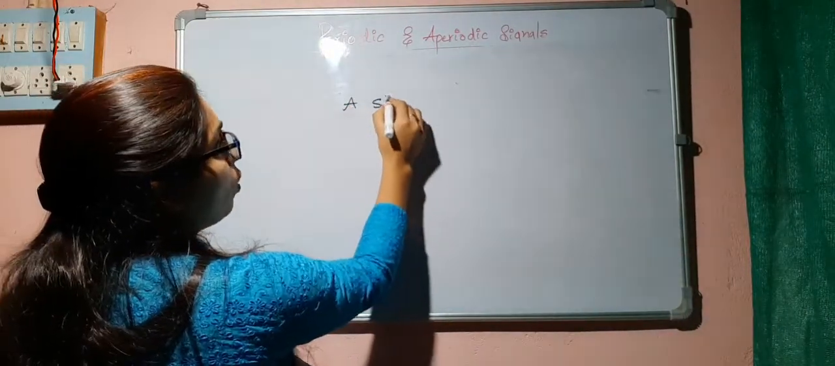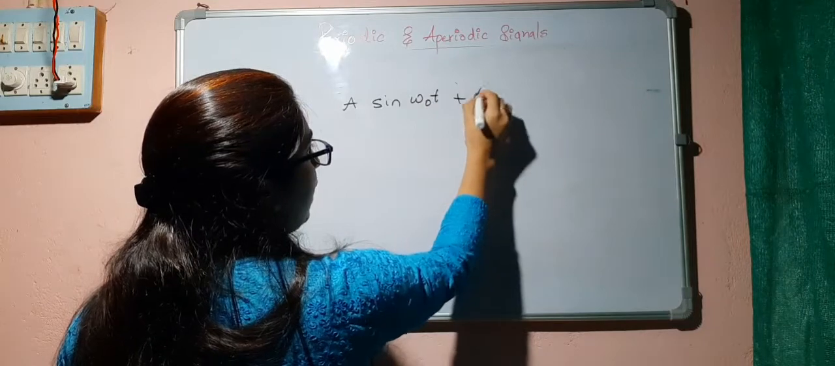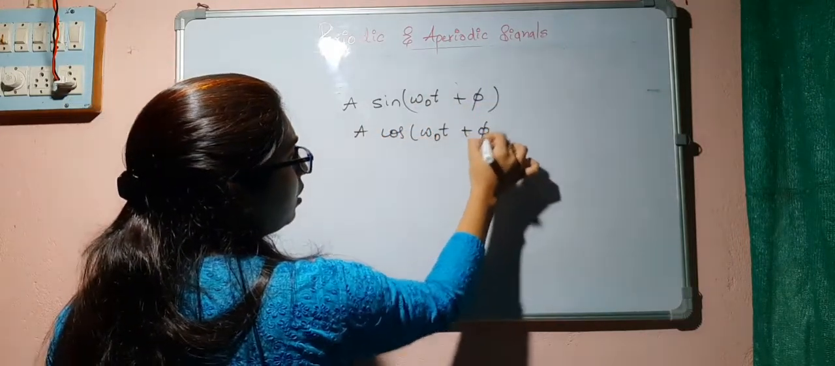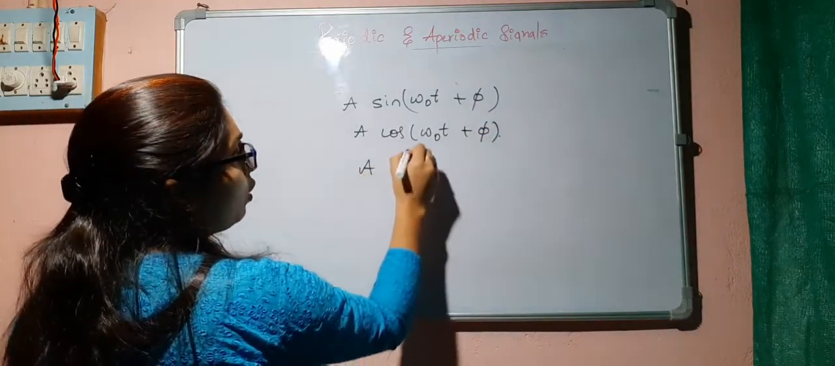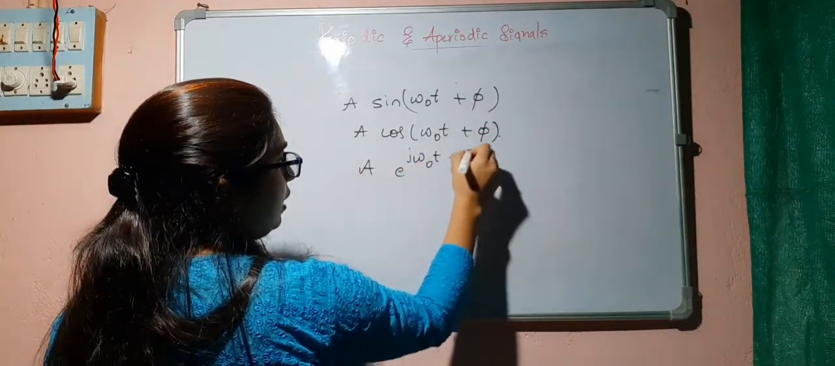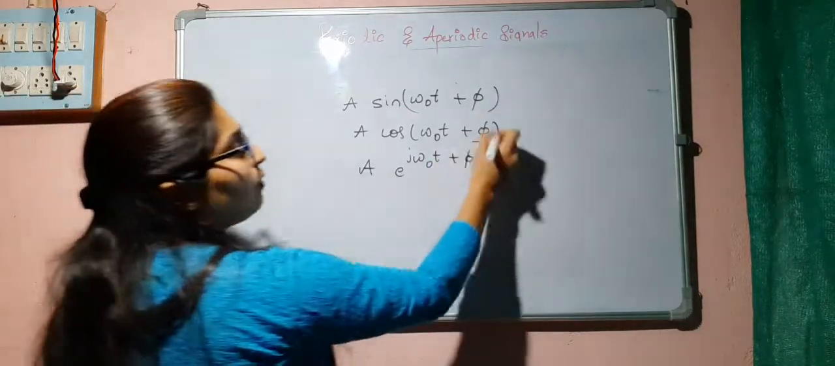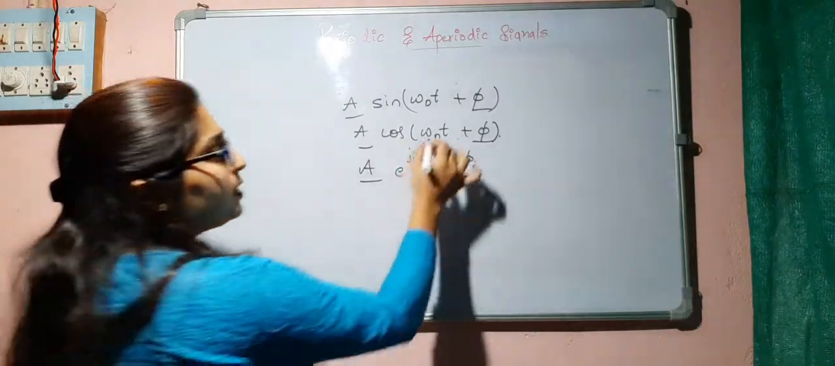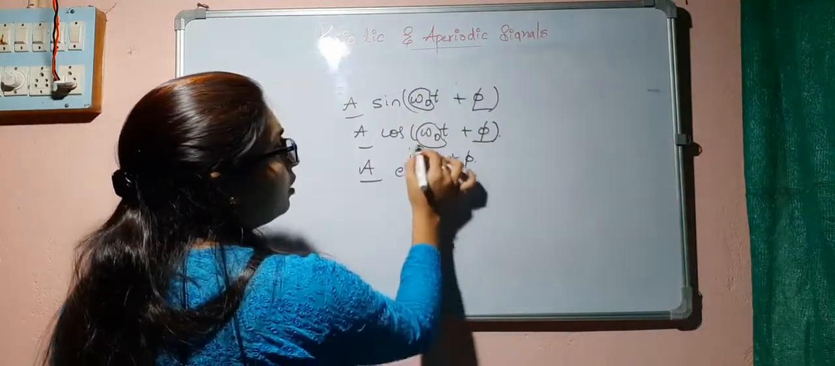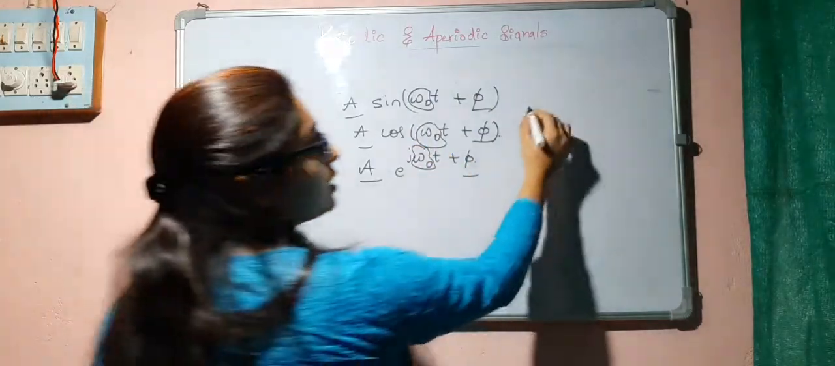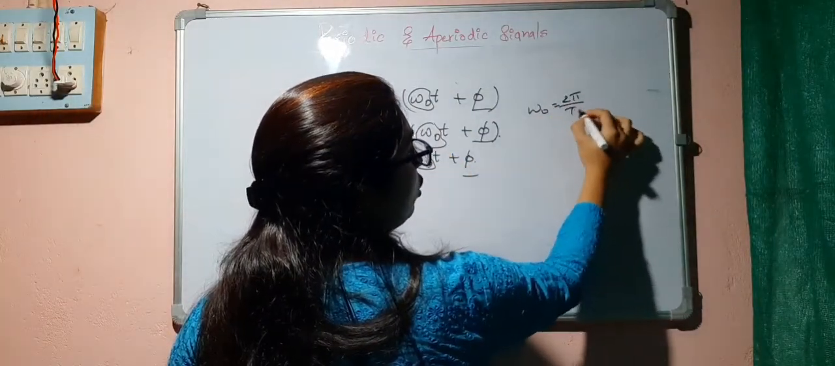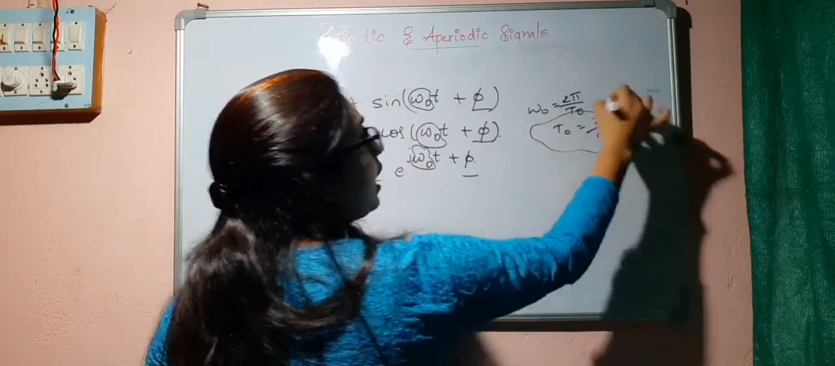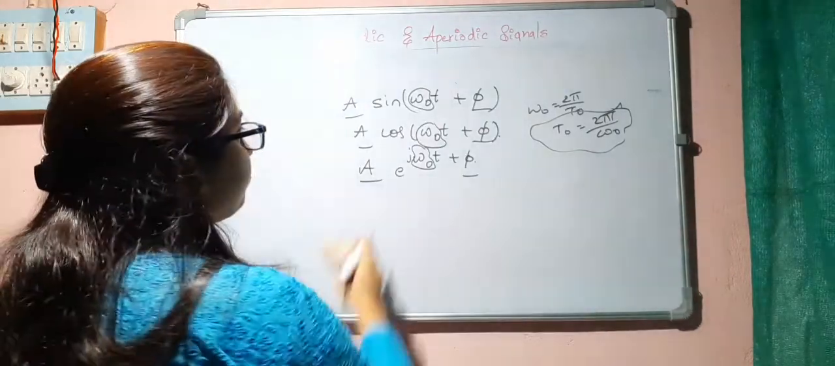So a sine omega naught t plus phi, a cos omega naught t plus phi, a e to the power of j omega naught t plus some value, this will never affect the fundamental time period. We are just concentrating on omega naught. So omega naught is equal to 2 pi by T naught, or T naught is equal to 2 pi by omega naught. If I just do this, I will get the time period of that particular signal.